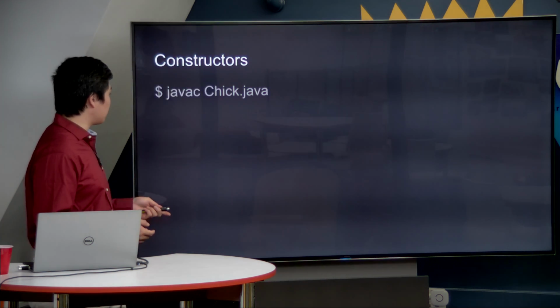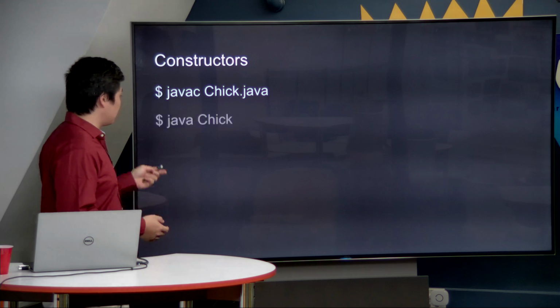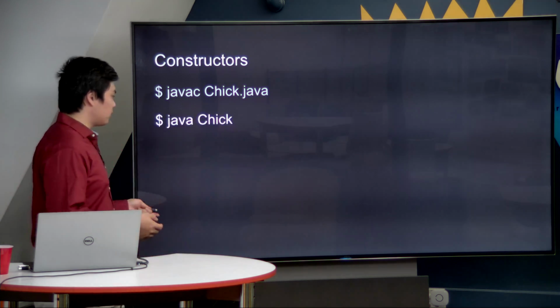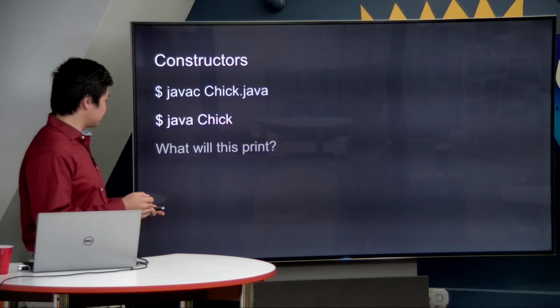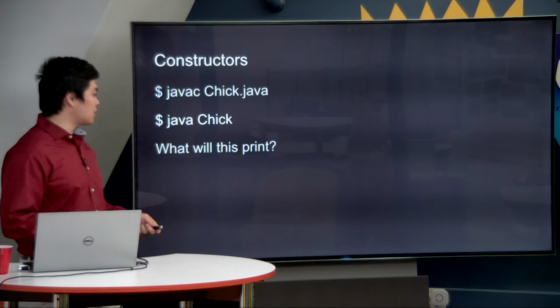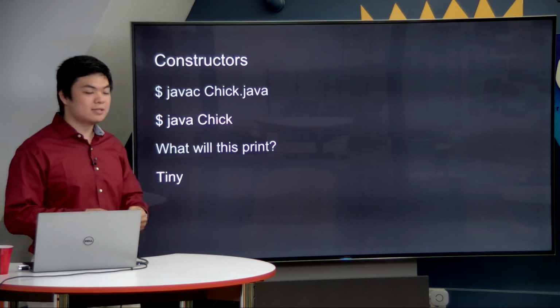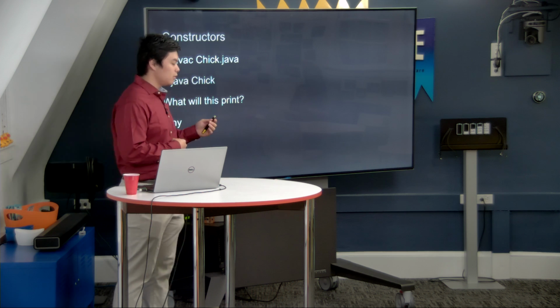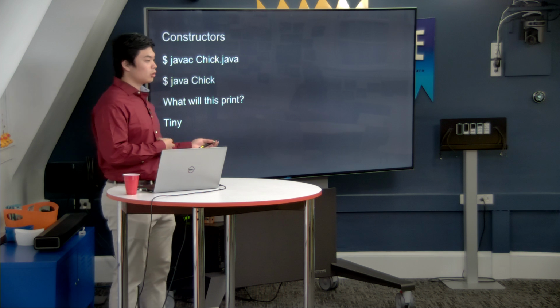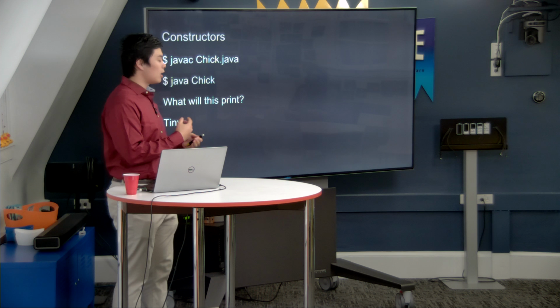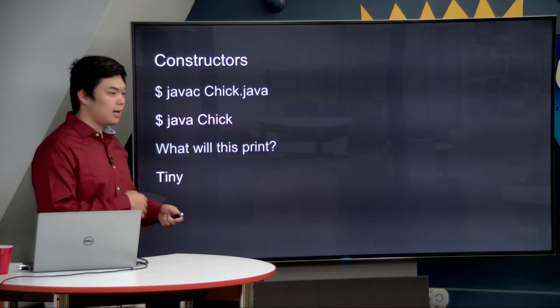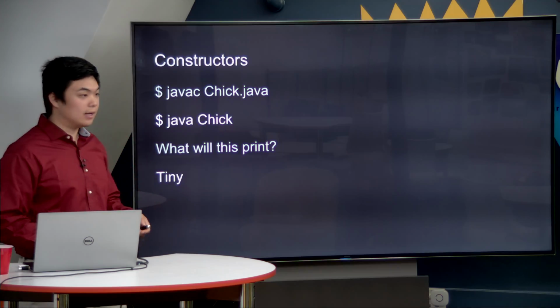If we were to go over here and compile Chick and then run Chick, what do you think will be printed? If you said tiny, you're correct. Notice that this is because even though we started out with fluffy at the top for the value of our parameter, inside of our constructor we changed its value to tiny. And therefore when we create every object of the Chick class, it will always have tiny stored inside of it instead of fluffy.